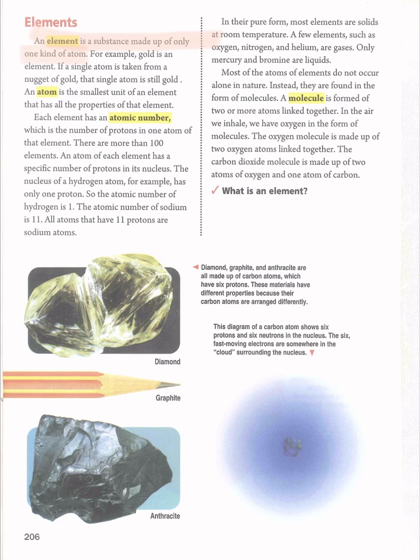An element is a substance made up of only one kind of atom. One kind of atoms connect to each other and they produce an element.